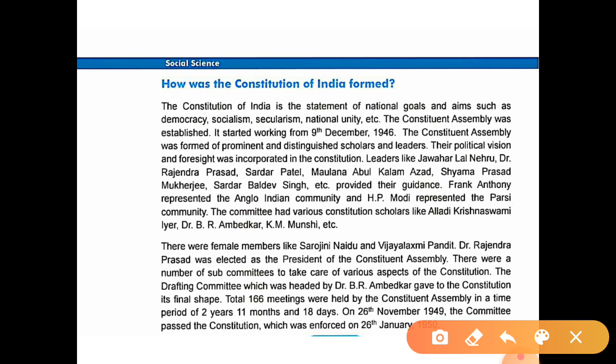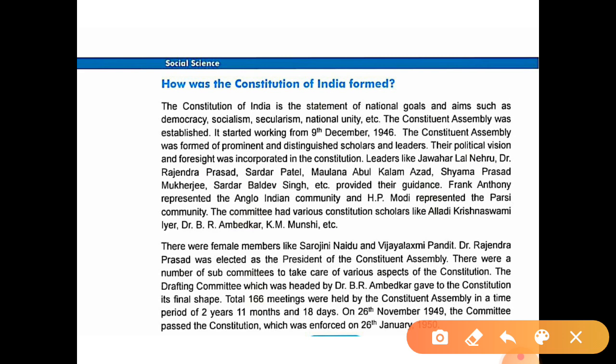Leaders like, okay, now remember the main leaders of the Constituent Assembly like Jawaharlal Nehru, Dr. Rajendra Prasad, Sardar Patel, Maulana Abul Kalam Azad, then Syama Prasad Mukherjee, Sardar Baldev Singh, etc. They provided their guidance in this Constituent Assembly while forming the constitution.